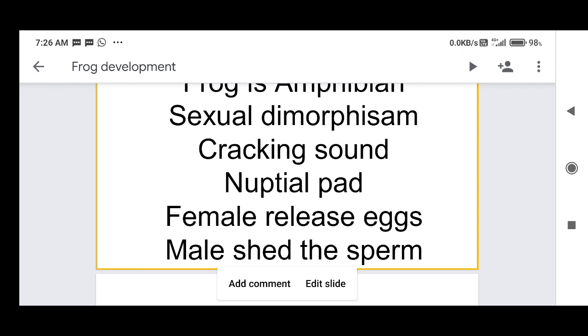And the male has a special structure on the forelimb. That structure is called nuptial pads, and the male uses these nuptial pads to release the eggs from the female.